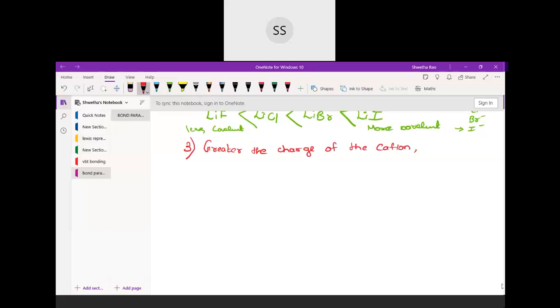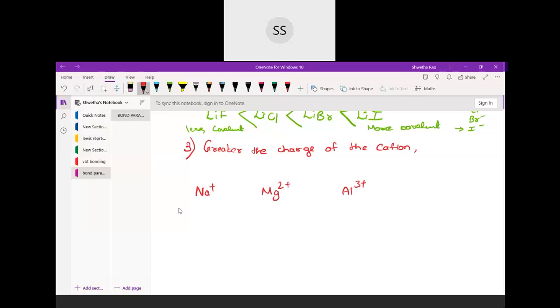The third one is about the cation. If you have different charges of cation, the greater the charge of the cation, the greater will be the covalent character of the ionic bond. After that, you have to add the same sentence I gave you before. So, the greater the charge of the cation.